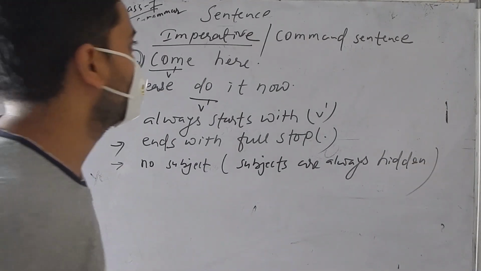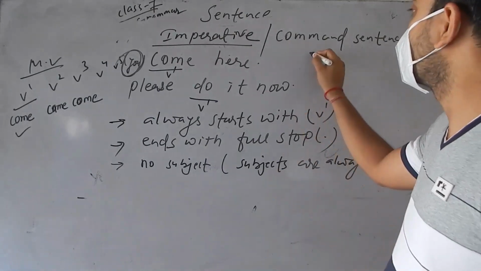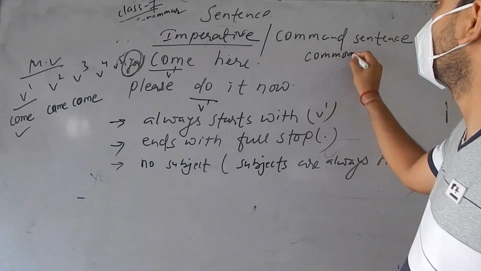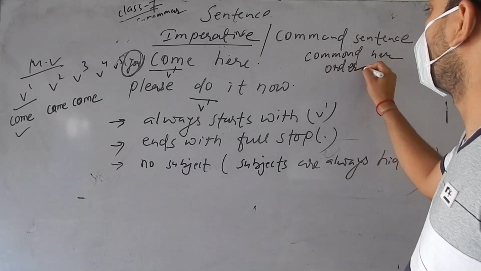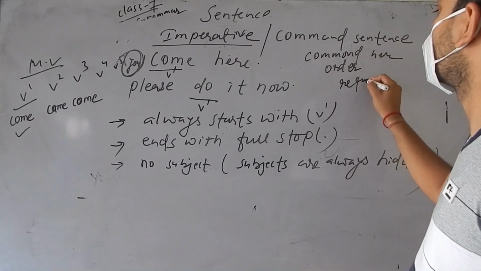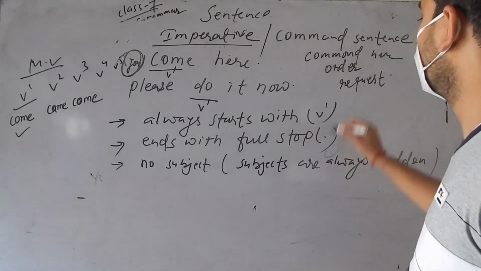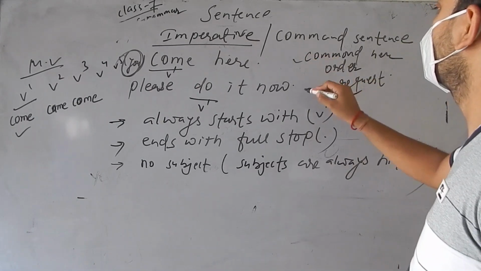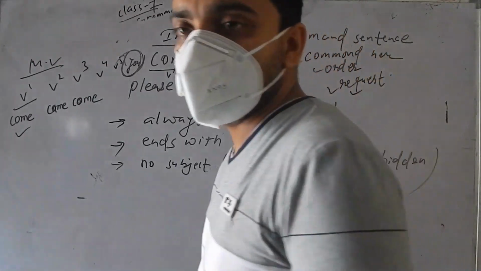These are the things. And imperative sentence talks about the command, like come here, which talks about order, shoot the ball, and which talks about request also, like please do it now, please do your work, please kindly use. The forms: command, order, request. So this is about the imperative sentence.